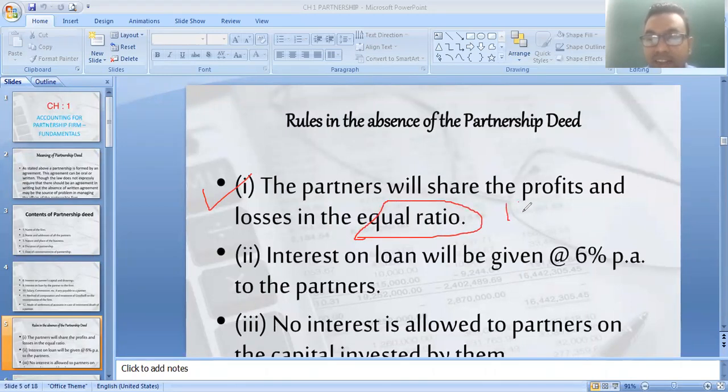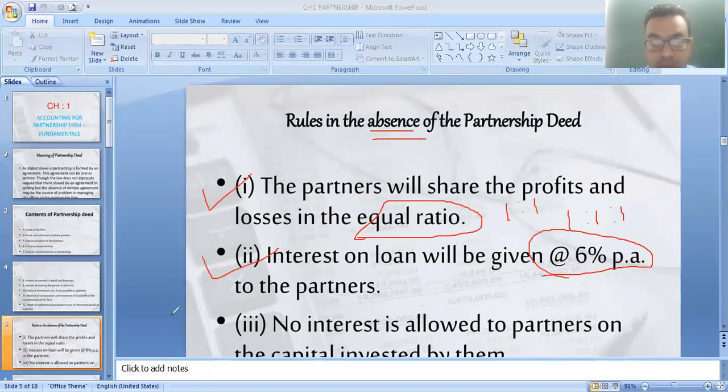Suppose 2 partners are there, then 1:1. If 3 partners are there, then 1:1:1. This is an equal ratio. They distribute profit and loss in an equal ratio in absence of a partnership deed. The second most important rule is that interest on loan will be given at 6% per annum to a partner. If a partner has given a loan to the firm, then the partner is eligible for 6% interest on the loan amount. So this is also a very important rule in absence of partnership deed.